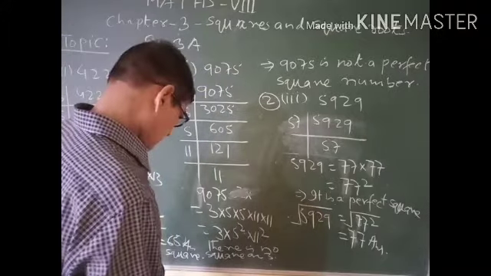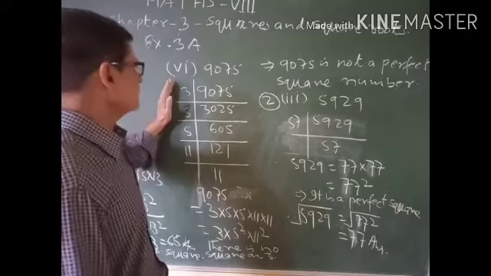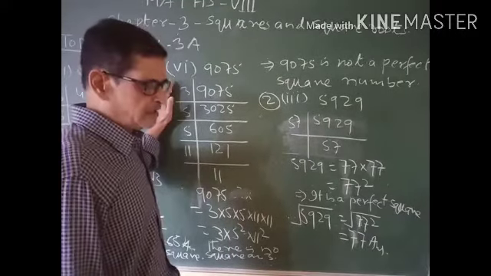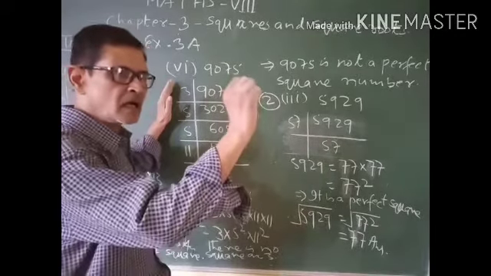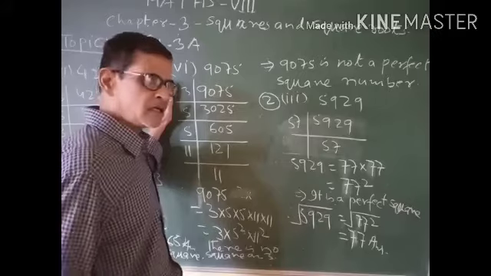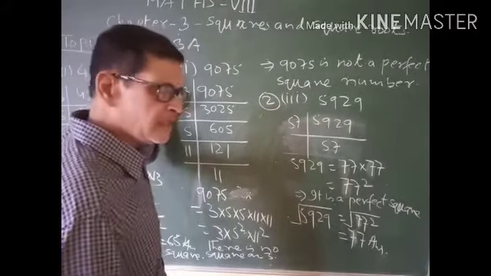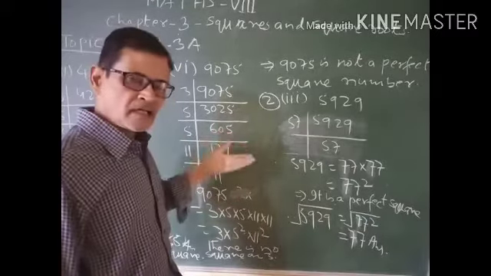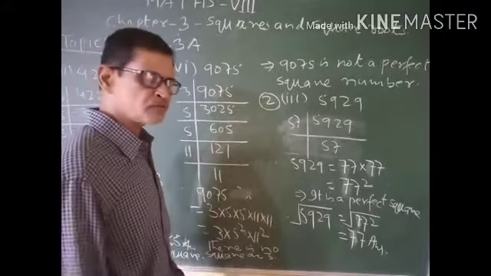9075. You have to find out whether it is a perfect square number or not. Certainly, if each prime factor has a square, then it is a perfect square. And if each prime factor does not have a square, it means it is not a perfect square number.